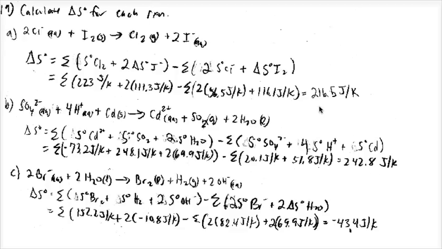So end answers for part A, you should get a final change in entropy of 216.5 joules per Kelvin. In part B, for the reaction that's listed there, you should get an entropy change of 242.8 joules per Kelvin, and for part C, you get a negative entropy change. It's 43.4 joules per Kelvin.